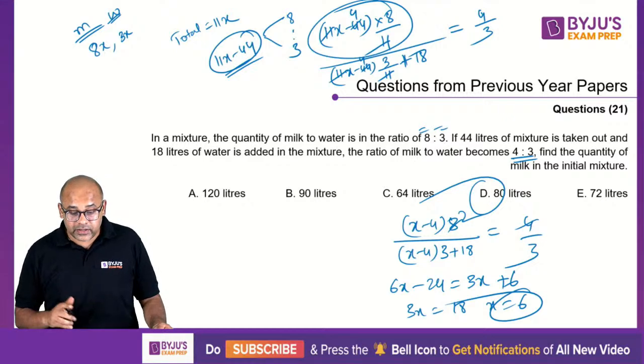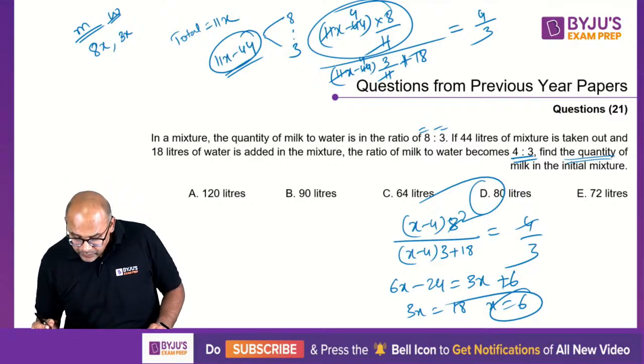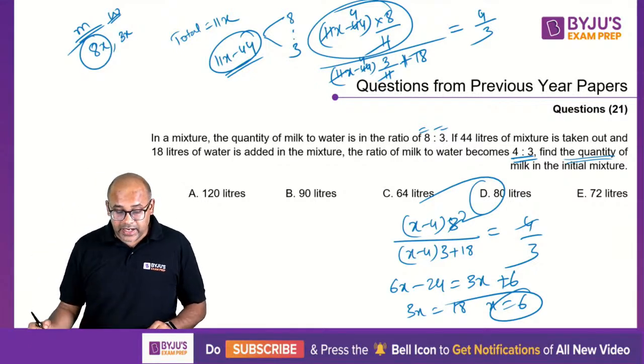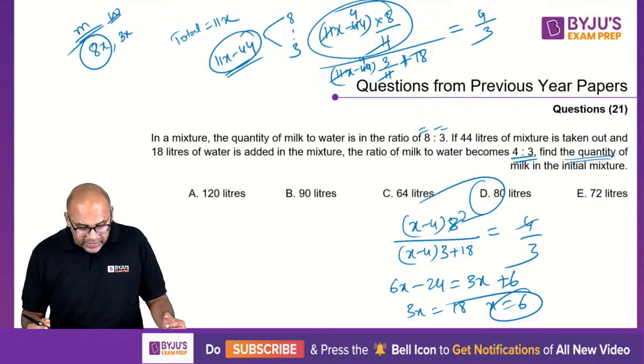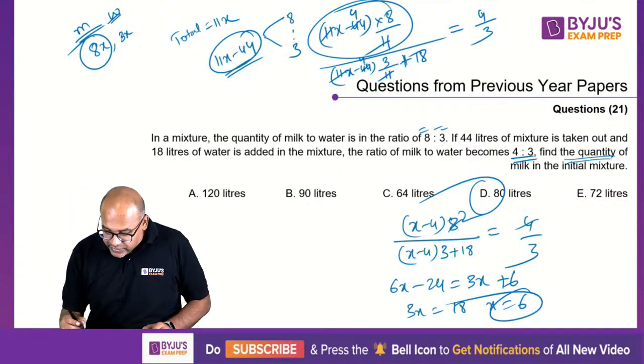But that is not your answer. They are asking you what is the total quantity at the beginning. Find the quantity of milk in the beginning. So quantity of milk is 8 into x. 6 8s are 48, but that's not there. Did I make a mistake somewhere? Calculation error. Let me quickly check.